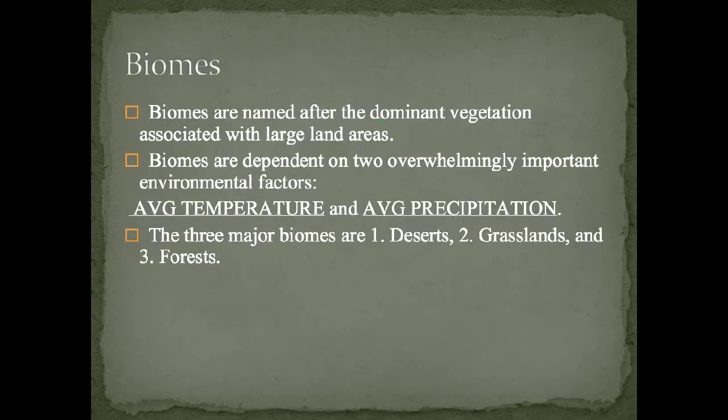Biomes are named after the dominant vegetation that's associated with these areas. Biomes are dependent on two overwhelming factors: average temperature and average precipitation, determining the climate of these areas. The three major biomes are the desert, grasslands, and forests.